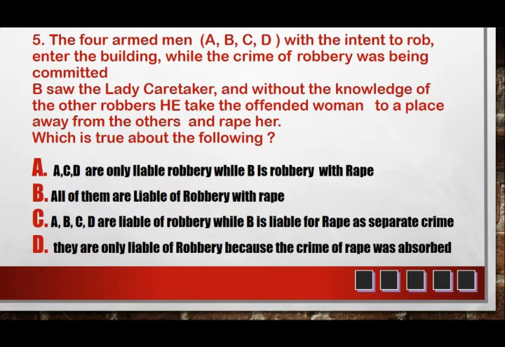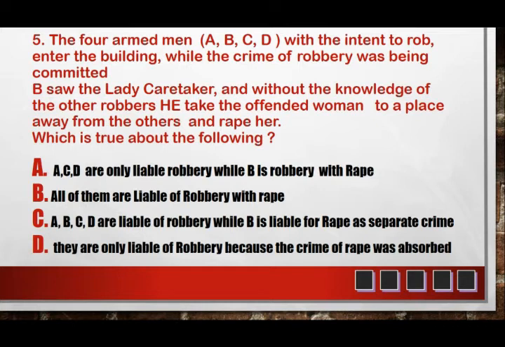The four armed men, A, B, C, and D, with the intent to rob, entered the building, and while the crime of robbery was being committed, B saw the lady caretaker, and without the knowledge of the other robbers, took the offended woman to a place away from the others and raped her. So, which is true about the following?